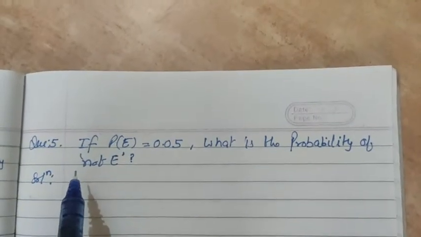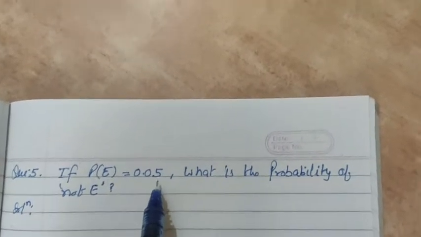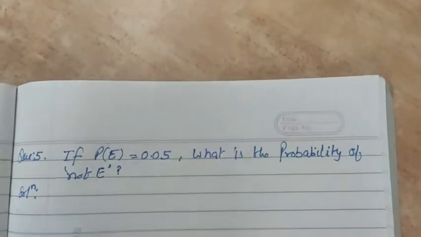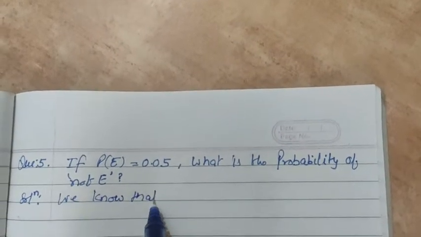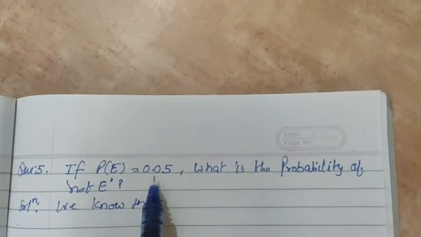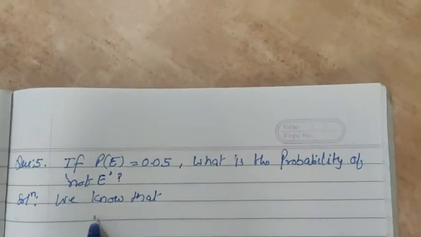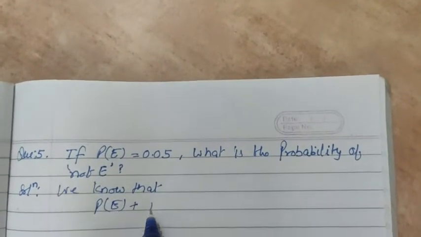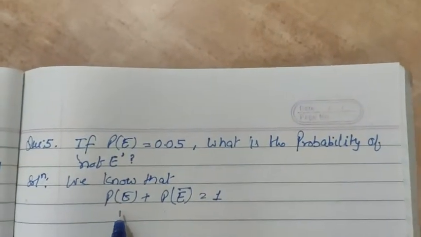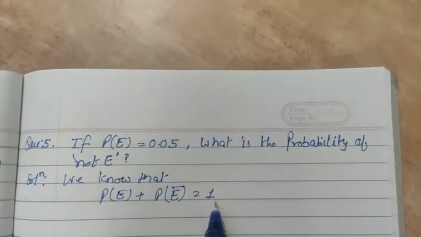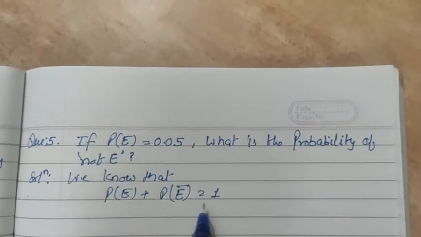In the next problem, question number 5, it is given that if P(E) equals 0.05, then what is the probability of not E? We are given the probability of an event happening, but we have to find the probability of it not happening. We know that the probability of E plus the probability of E not is equal to 1. The sum of the probability of an event happening and not happening is always 1.